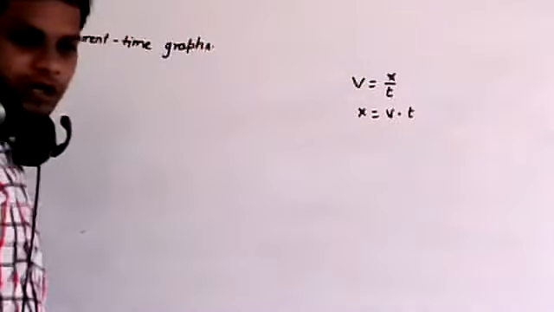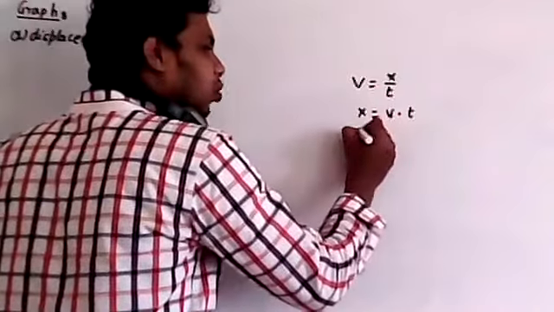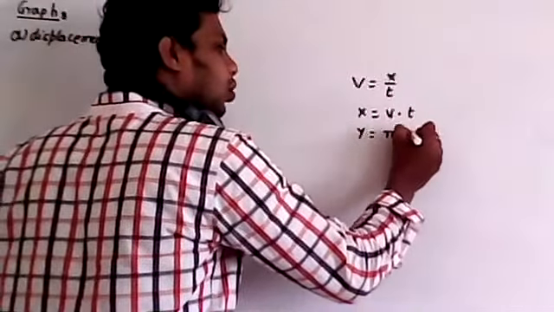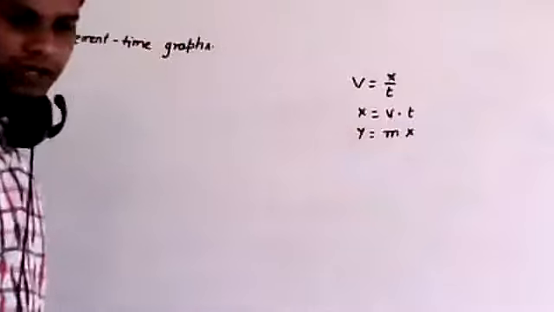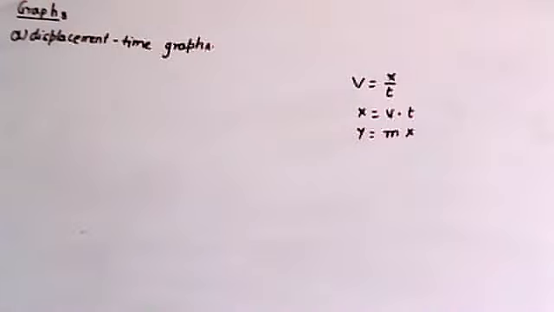Now remember, it looks like one graph, y is equal to mx. What is y is equal to mx?